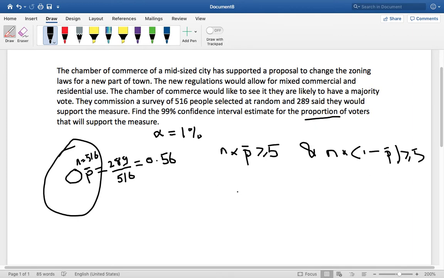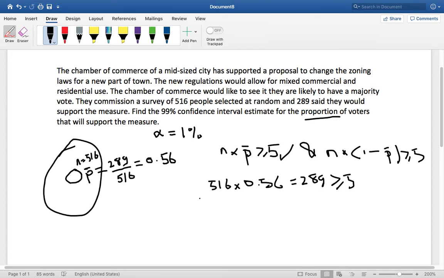So n is the sample size, 516, and the sample proportion is 0.56. Got it from up here, or 289 over 516. And that's going to give us a value of 289. And of course that is greater than or equal to 5. So that first condition is met. How about the second one? They both must be met.